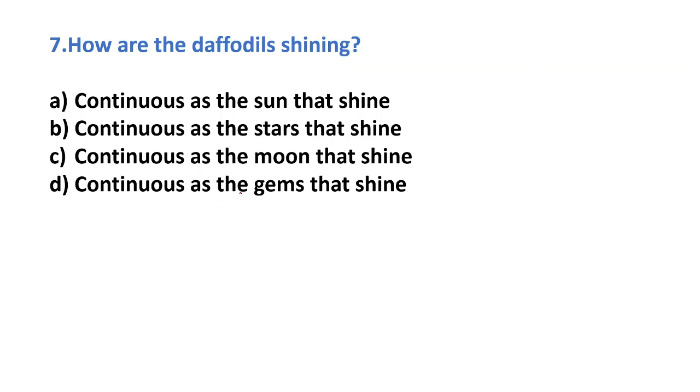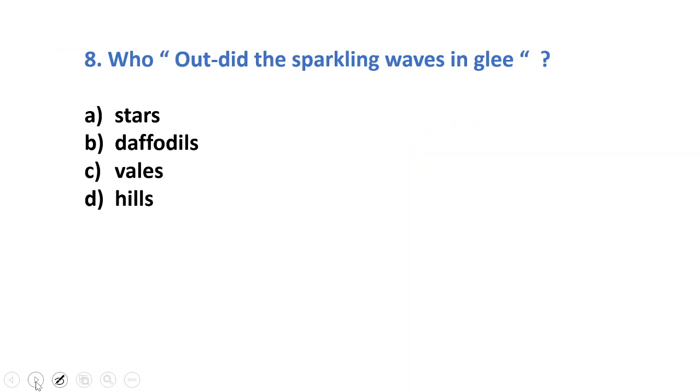So what can be the correct answer? It is from the poem only. So the correct answer here is continuous as the stars that shine. This is in the second stanza of the poem: continuous as the stars that shine and twinkle on the Milky Way.